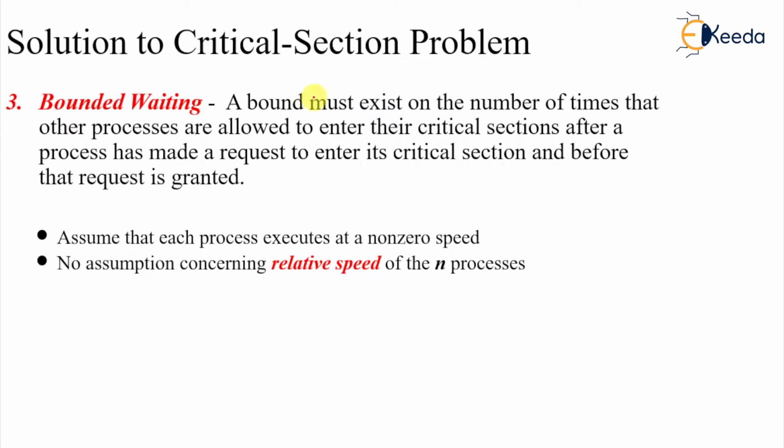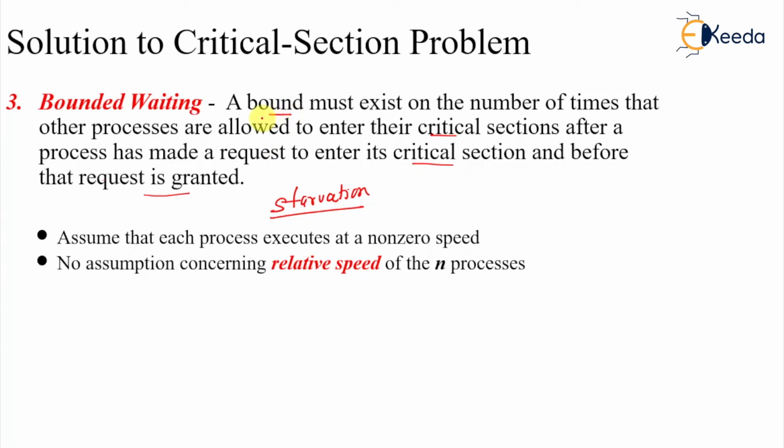The next requirement is bounded waiting. A bound must exist on the number of times other processes are allowed to enter their critical section after a process has made a request to enter its critical section, before that request is granted. Bounded waiting relates to the term starvation. So what is starvation? It is when you deny a resource indefinitely to a process and do not allow it.